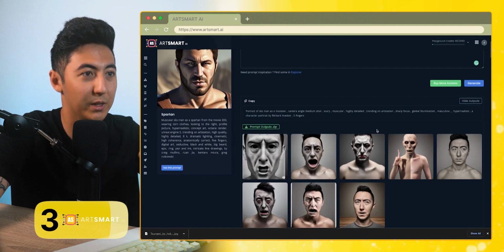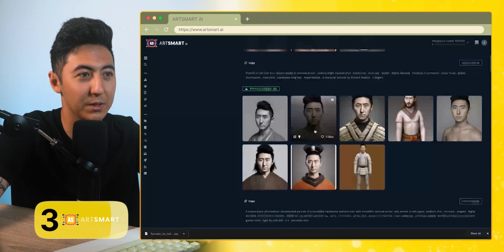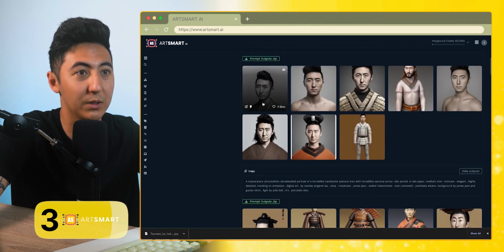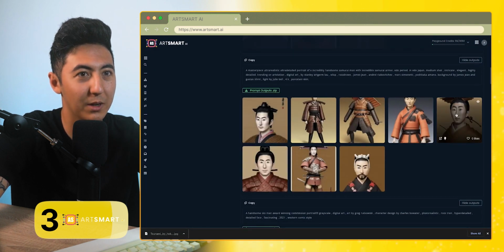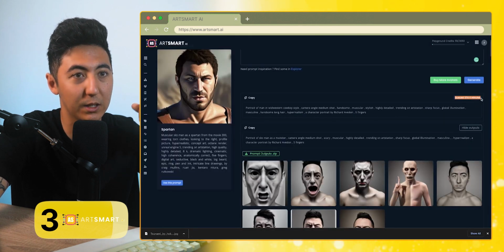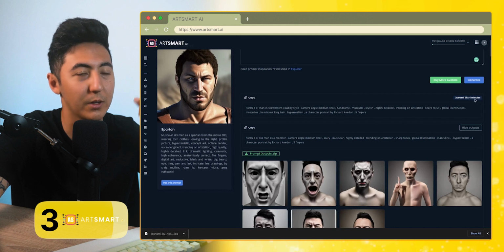You can see here, I also played around. I said as a monster. Here I did as Japanese samurai, different types of keywords I used in each one. These ones are kind of cool. You know, it looks, I guess, somewhat like me, but also not really. So you can see here, it says queued ETA about 4 minutes. So we're just going to wait that out.